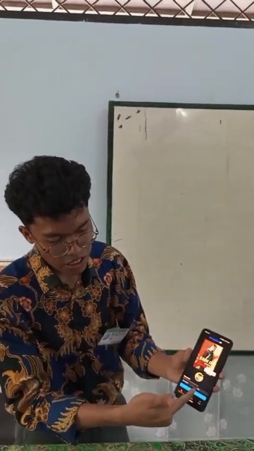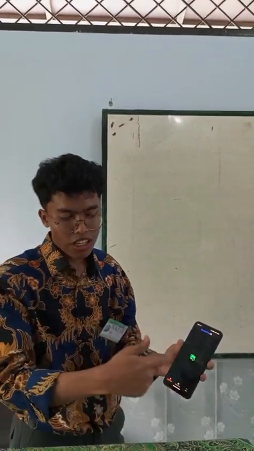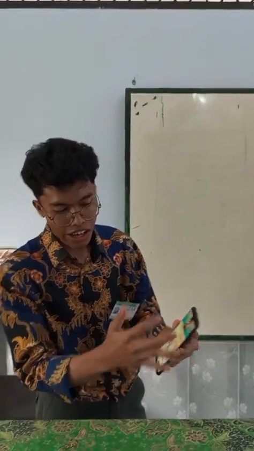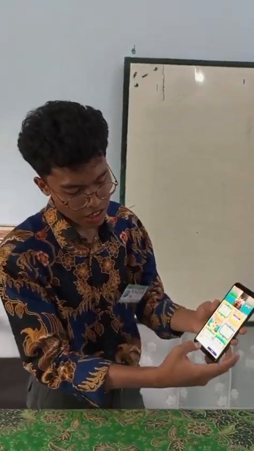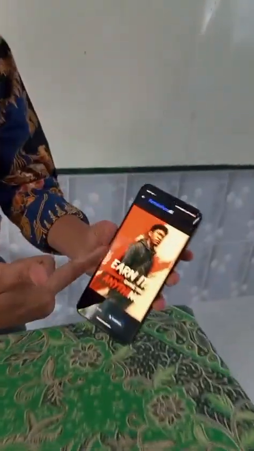Example, my face, and then you touch swipe face. After that you wait until the end, and then it is the same as my face. Okay, after that you can upload it to your IG. Thank you very much.